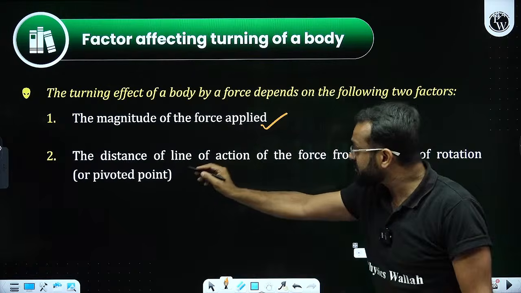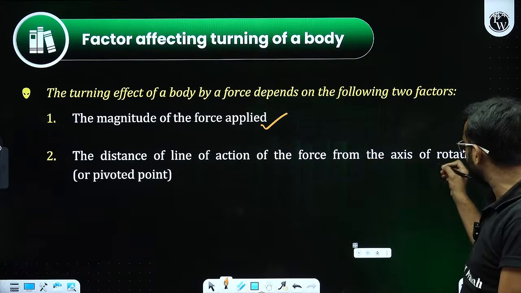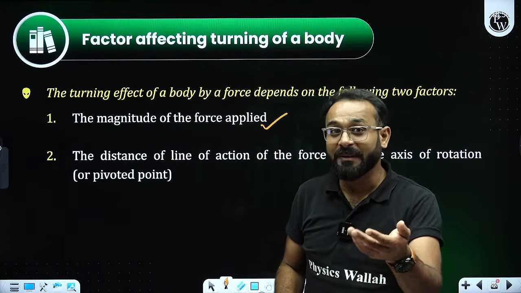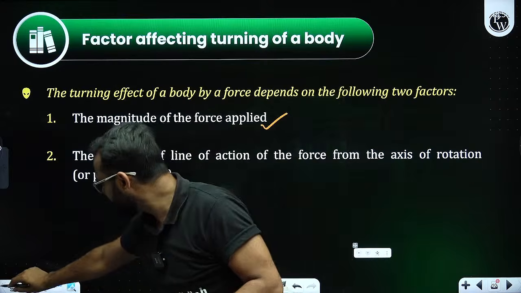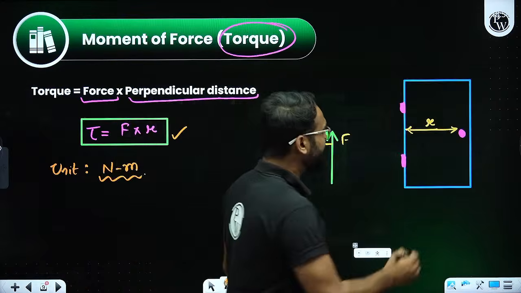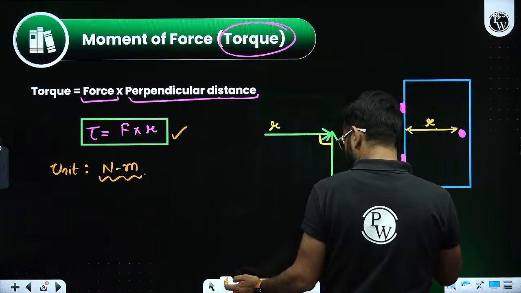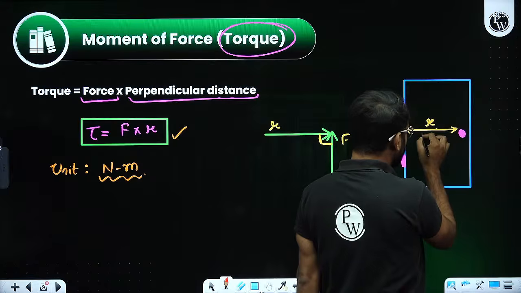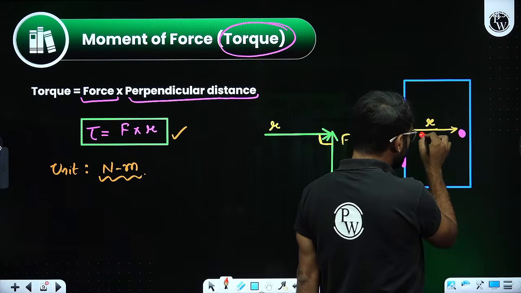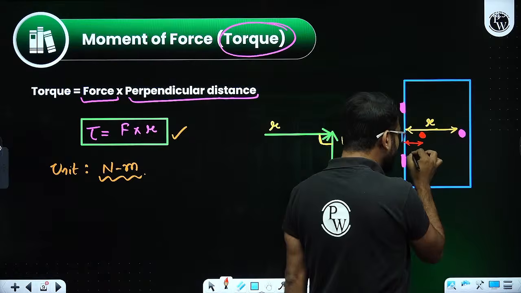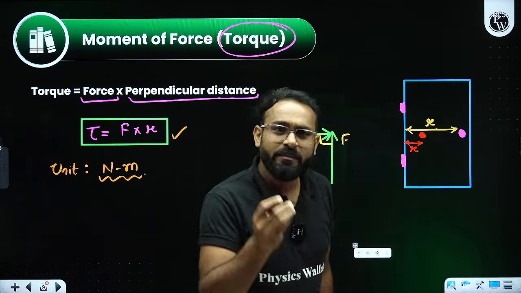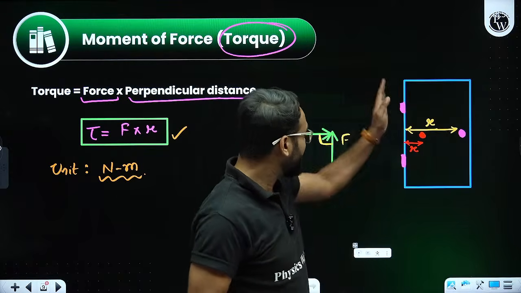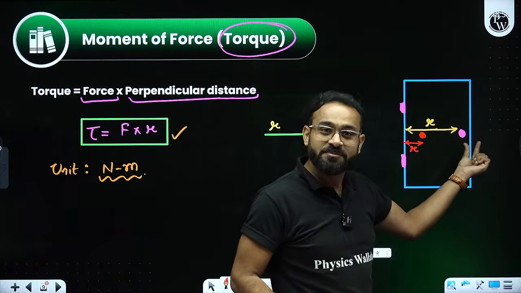Second, the distance of the line of action of the force from the axis of rotation. From where you are applying the force matters. If I provide force not from here but from this point, I reduce the value of R. It would be difficult to open the door. Generally, when we see a door, the knob is always provided at this end.